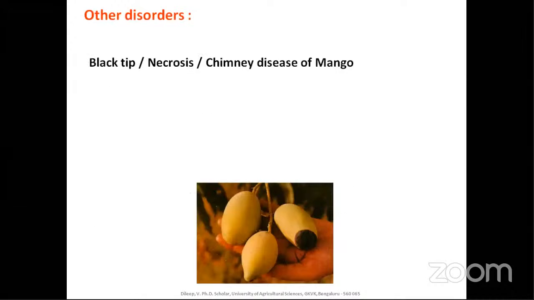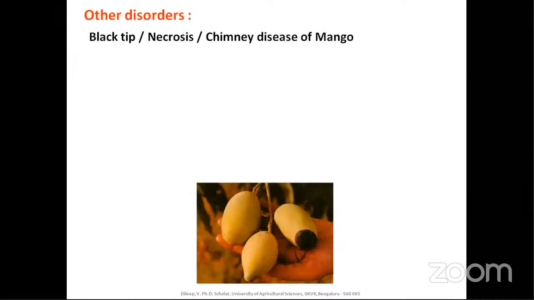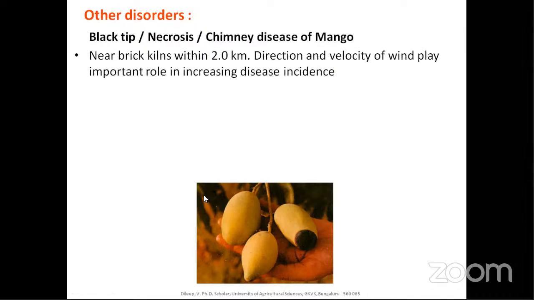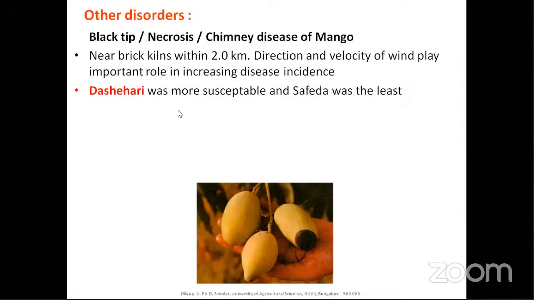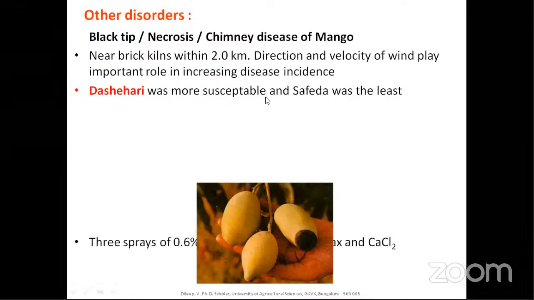Moving further with the other disorders, that is black tip or necrosis of chimney disease. This is also one of the familiar pictures, where some fruits show a blackish spot at the tip. Here we know that it is due to the brick kiln. When the heat from brick kilns within the vicinity of 2 kilometers reaches the orchard, there might be a chance of black tip. The direction and velocity of the wind also play an important role in increasing the disease incidence. Dashari is more susceptible, and Safeda is the least.